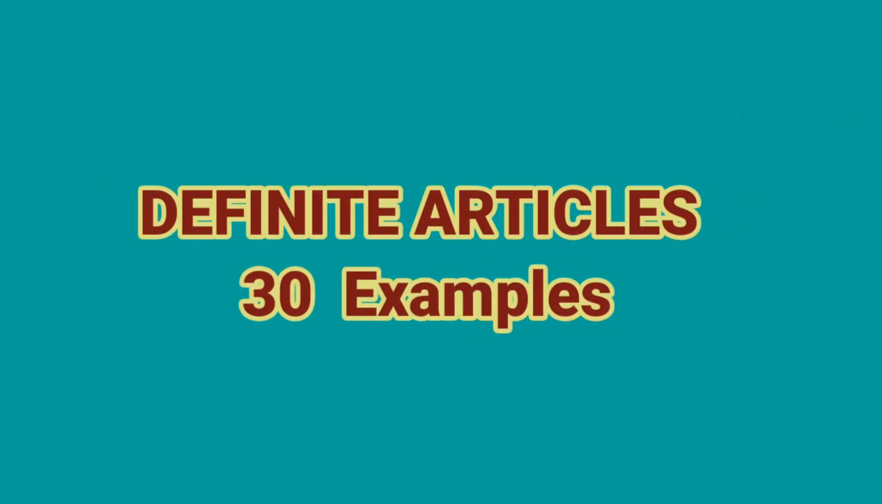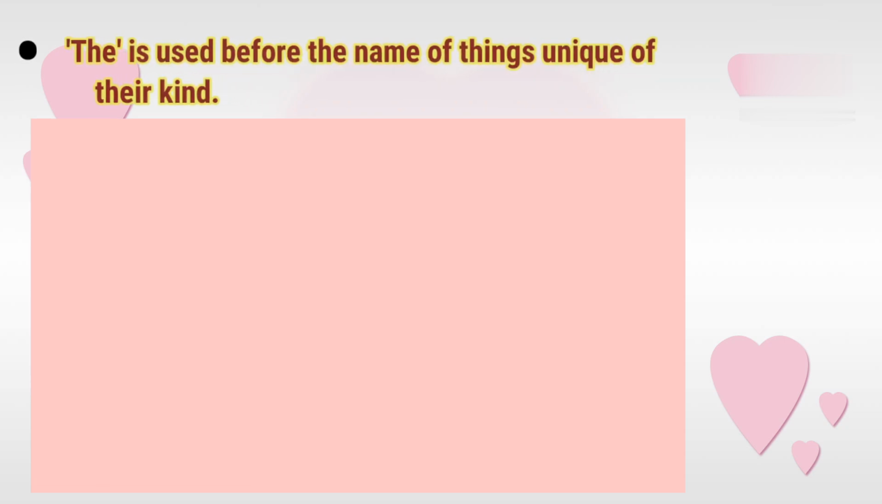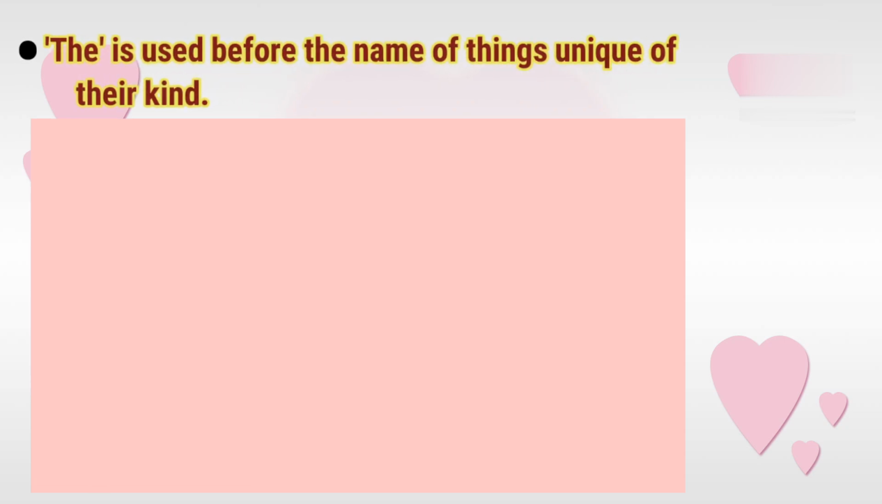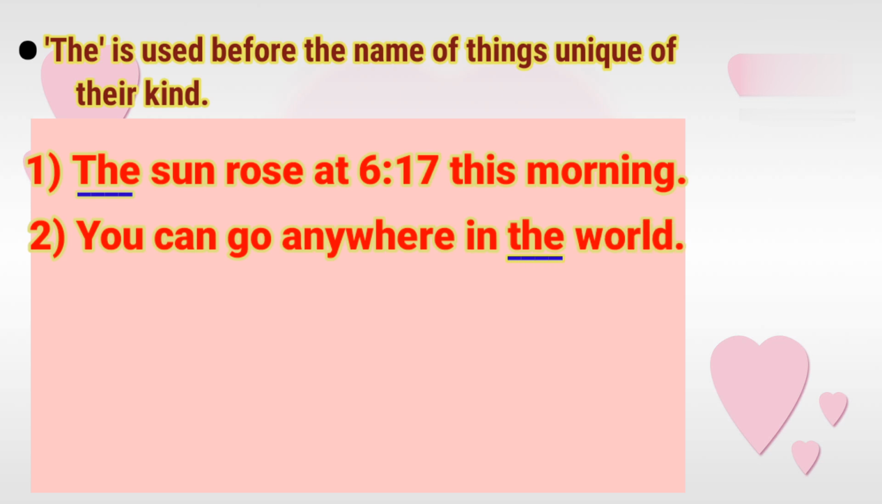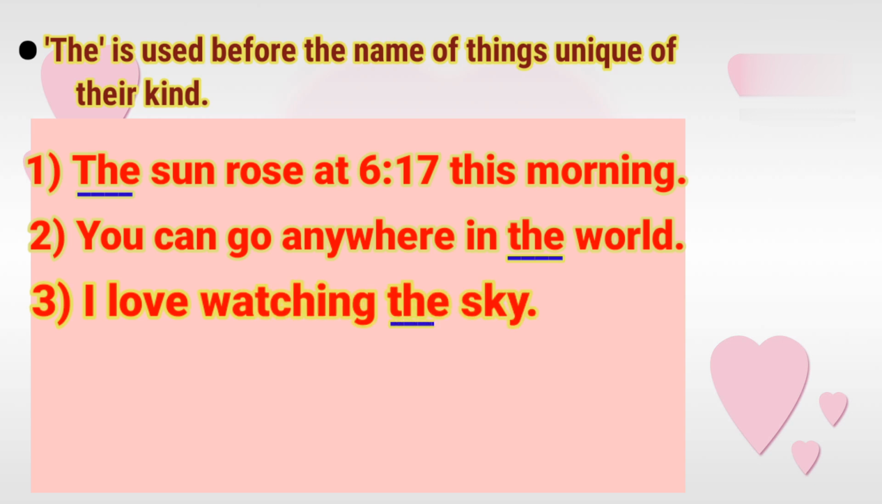In this video, we are going to learn about definite articles with examples. The definite article "the" is used before the name of things unique of their kind. For example, the sun rose at 6:17 this morning. You can go anywhere in the world. I love watching the sky.